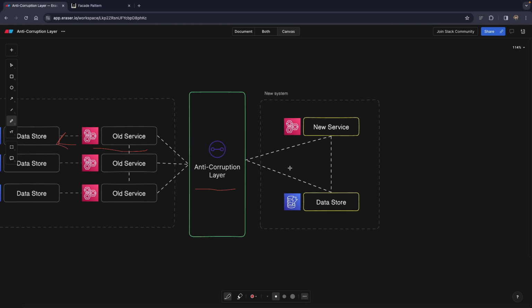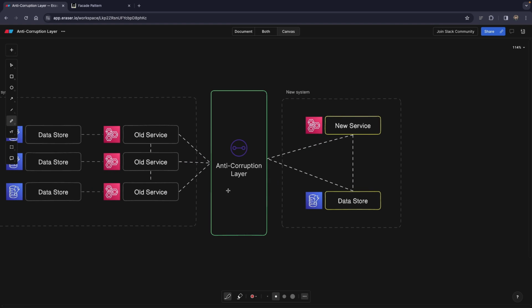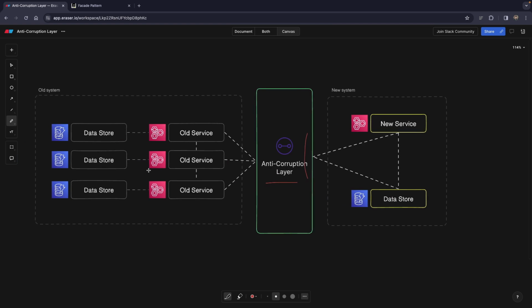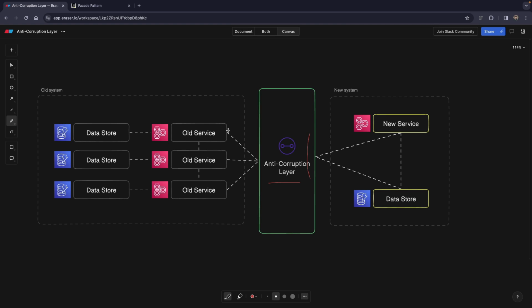Let me revert these lines so that we have a better overview. As you can see, we actually introduce an anti-corruption layer. An anti-corruption layer acts as kind of a middleman, kind of an aggregator, kind of an API gateway, if you want me to say that. It's kind of an API gateway for the old system and its microservices.